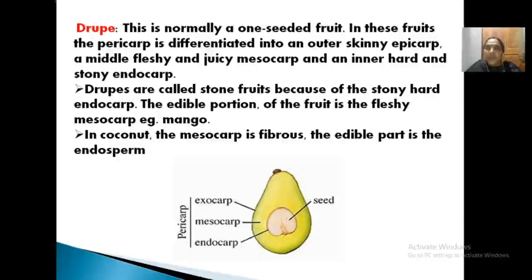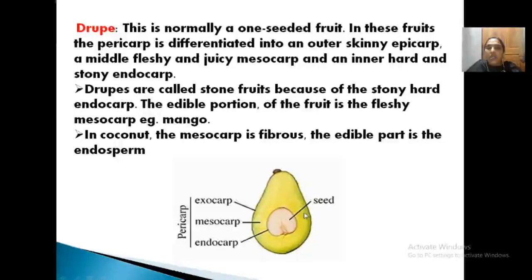Now the next one is the drupe. We classified the fleshy simple fruit into baccate and drupaceous. Baccate means all parts are fleshy. You can eat everything. Under this there are different categories, berries and drupe. Okay. So berry we discussed. The second part is drupe. What is drupe? Drupe is a one-seeded fruit. Clear? See here, one-seeded fruit.